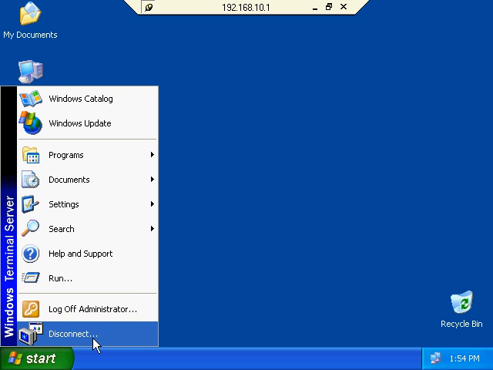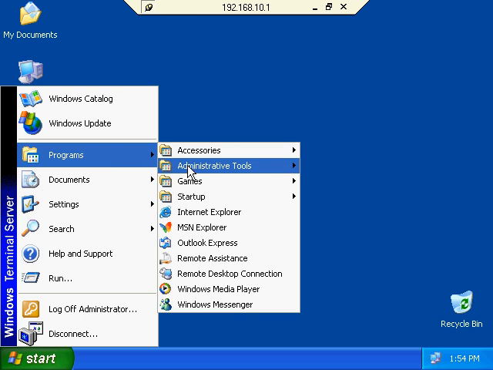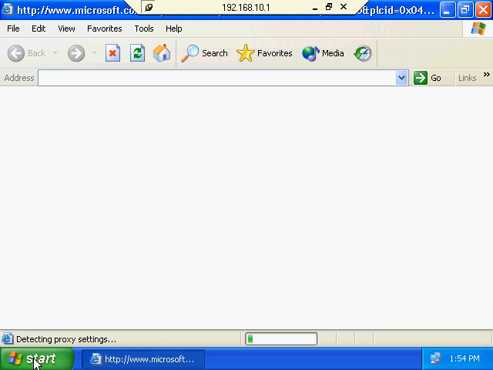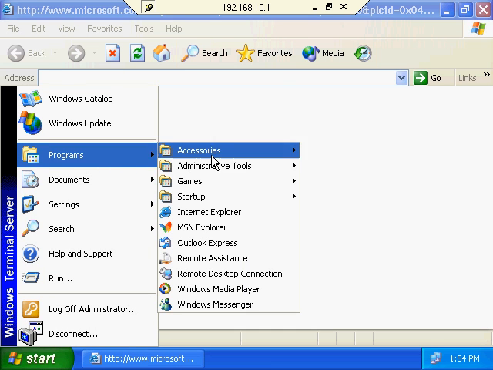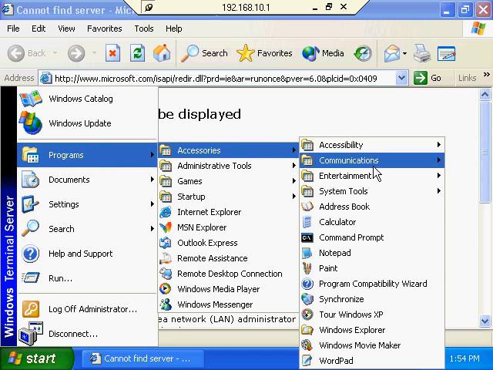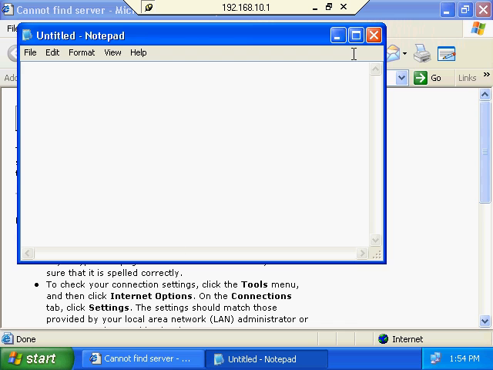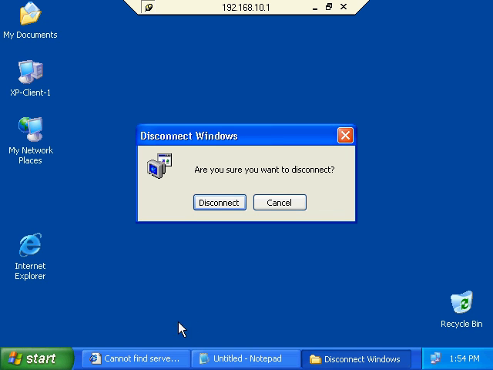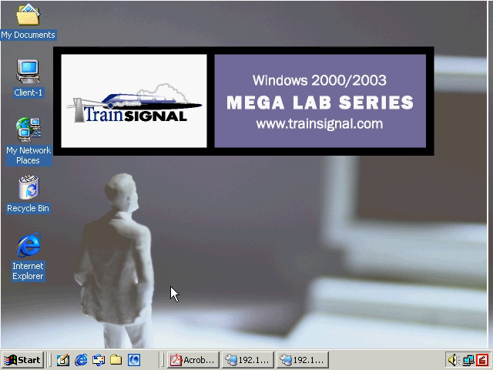For example, I'm going to go ahead and open up Internet Explorer. We won't have a connection, but we can open it up anyway. And we'll open up Notepad. Just leave these two programs open down here in the taskbar. And I'm going to disconnect my session. Are you sure you want to disconnect? Yes. Okay, so I've disconnected.